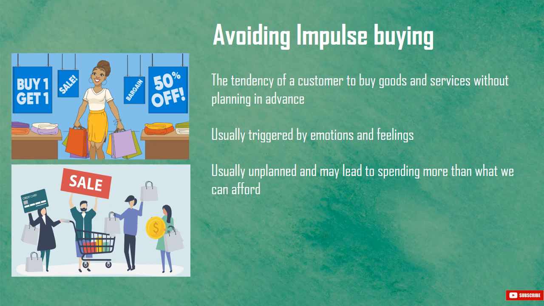Similarly, when we go to a supermarket to buy vegetables and end up buying chocolates and soft drinks as well, that is another example of impulsive buying behavior. Further, when we have a budget of 4,000 rupees for buying clothes and we end up billing 6,000 rupees, that is also impulsive buying. To escape from impulsive buying, it is advisable not to buy anything immediately. It is always better to give it 24 hours and think whether we still need to buy it, which can save our spending patterns.